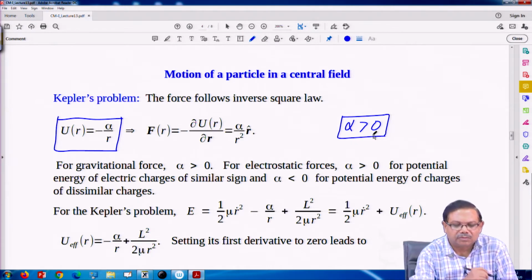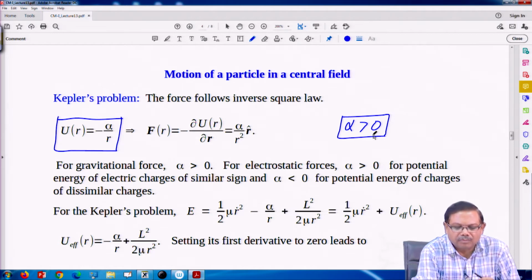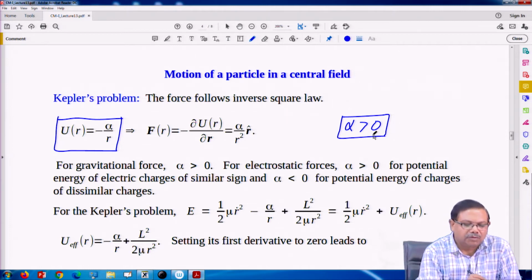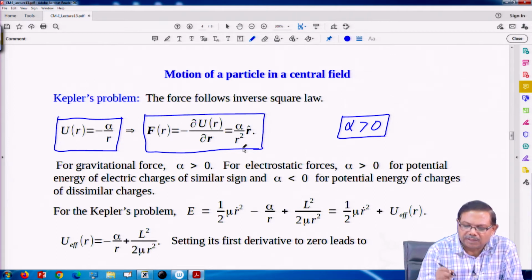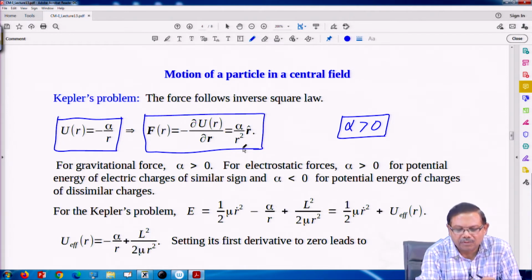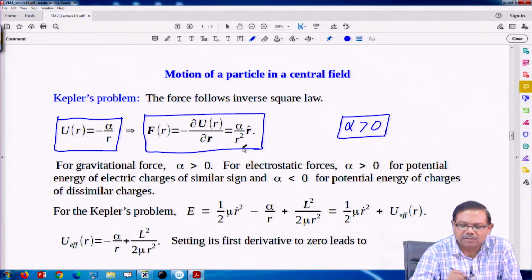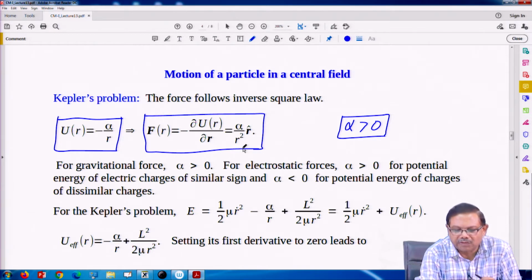This is also the motion of a body under a force that follows the inverse square law. If the potential energy is 1 upon R type, then the force, which is the negative gradient of potential energy, is 1 upon R square type.